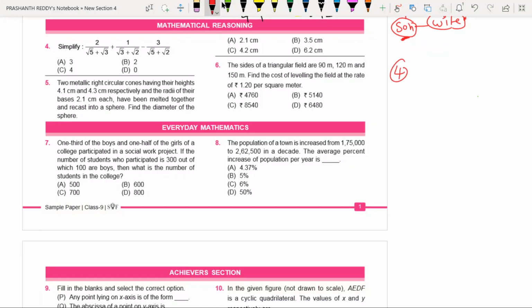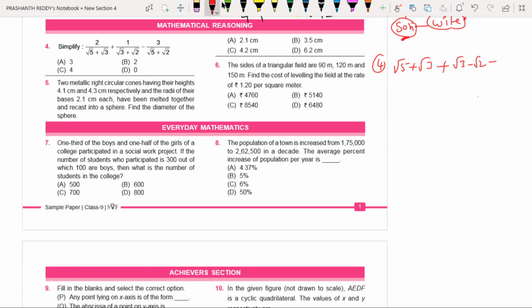Question number 4. Just observe question number 4. In question number 4, first what are you going to get, my dear friends? Root 5 plus root 3. In the second term, 3 minus 2 means 1 you are going to get. That is the reason root 3 minus root 2. See here, before this there is a minus symbol. And 5 minus 2 means 3. Here 5 minus 3, 2, that's why 2 cancels. Here 3 minus 2, 1, that's why 1 cancels. Here 5 minus 2, 3, that's why 3 cancels. I hope you understood.